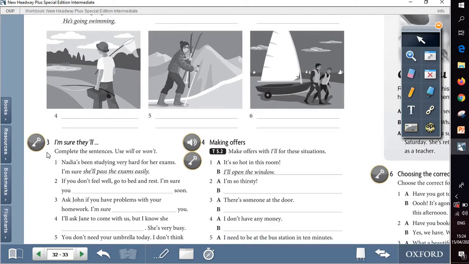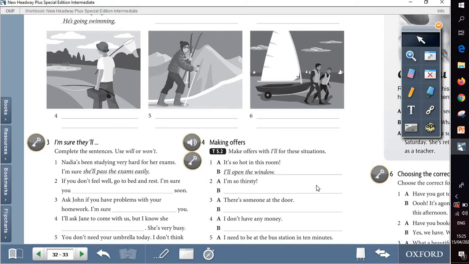Question 3, I'm sure they will. Complete the sentences, use will or won't, which is of course the negative form of will. So Nadia has been studying very hard for her exam. I'm sure she will pass the exams easily. So we'll follow the same example to complete the rest of the sentences.